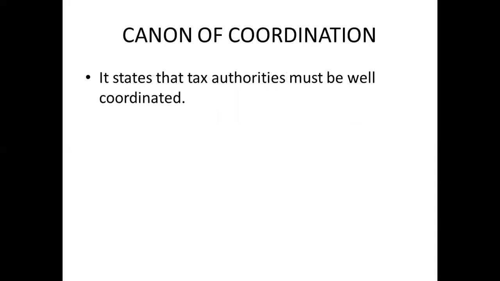Now, next one, this is the last one, canon of coordination. It states that tax authorities must be well coordinated. By this, it means that there should be a synchronization between the central and the state, so that if a commodity or a thing has been taxed by the central, it should not be taxed by the state. So there will be a coordination between the two. Then only it will run in a smooth and proper manner.